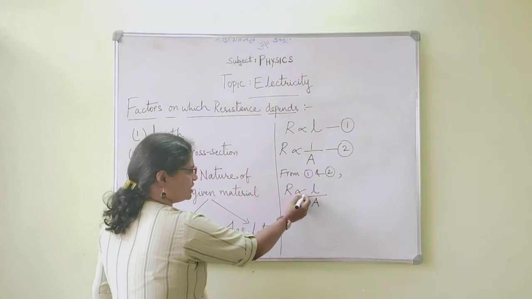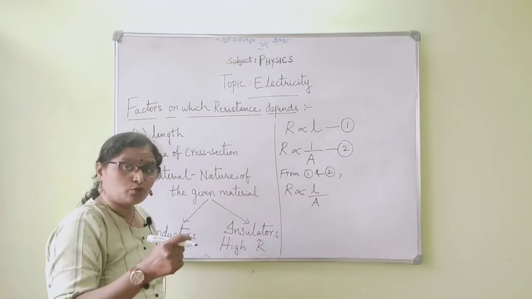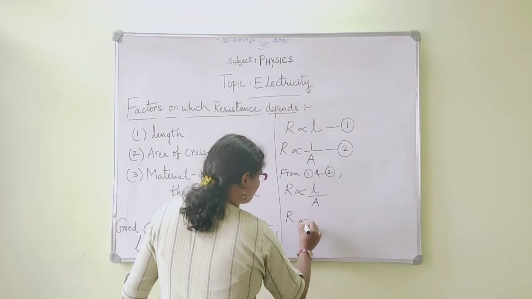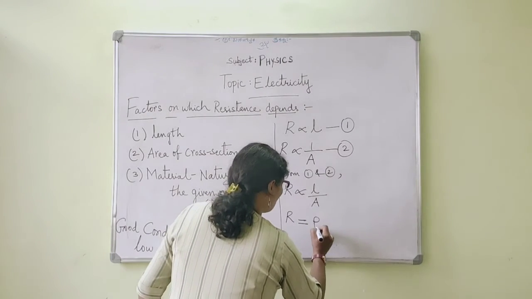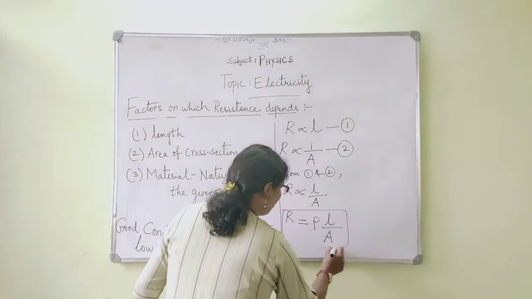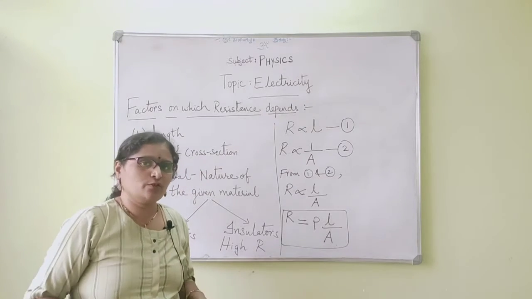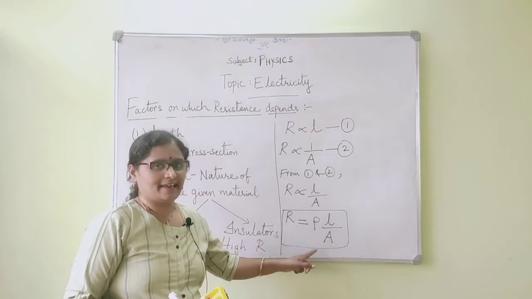Now when we remove the proportionality, we get a constant of proportionality. R is equal to rho L by A. So we have obtained the formula of the resistance in terms of length and area of cross section.